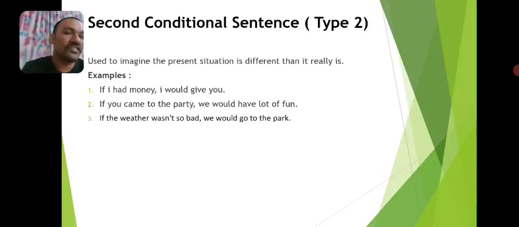So we are using this sentence structure to talk about something that is quite contrary to the present time. Now the weather is actually bad and we can't go to the park now, but we are using this sentence structure to imagine the opposite of the present. So if the weather wasn't so bad, we would go to the park.